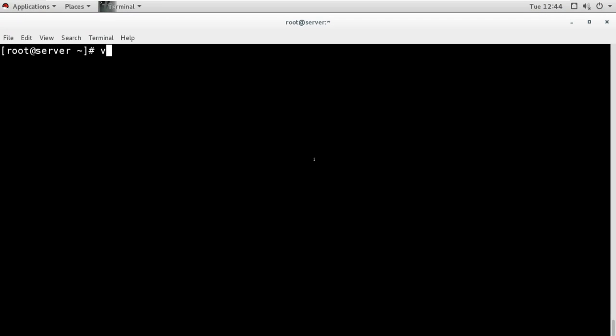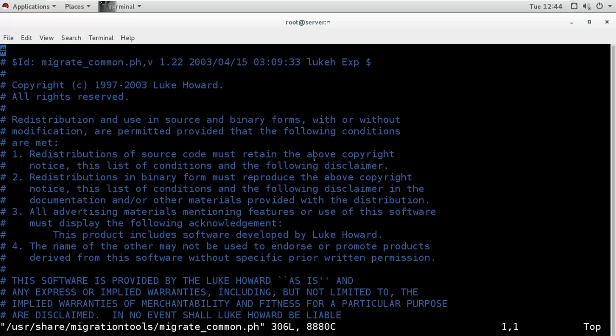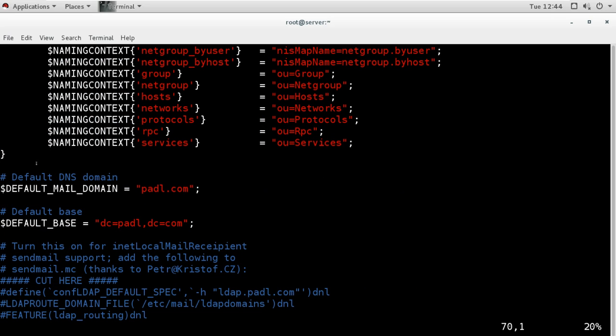So I will open this /usr/share/migrationtools/migrate_common.ph. Now in this, if I go directly to line number 70, I will see this. This is the default DNS domain name. So we have to mention the DNS domain name here. You can see there is a default name there, which is padl.com. Now this is not my domain, so I will change it to my domain name.